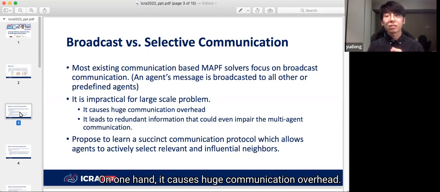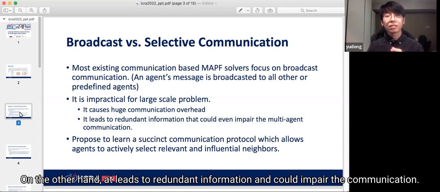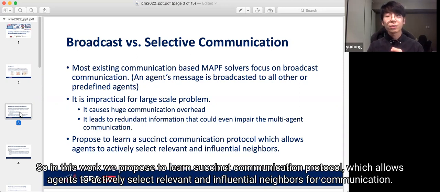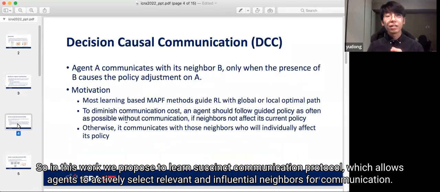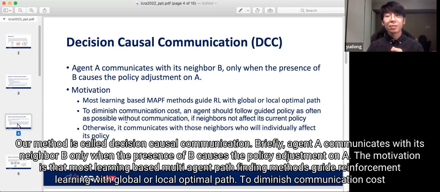On one hand, it causes huge communication overhead. On the other hand, it leads to redundant information and could impair the communication. So in this work, we propose to learn a succinct communication protocol, which allows agents to actively select relevant and influential neighbors for communication. Our method is called decision causal communication. Briefly, agent A communicates with its neighbor B only when the presence of B causes a policy adjustment on A.